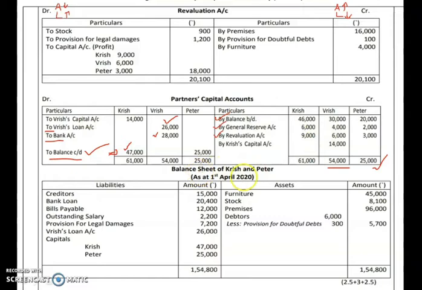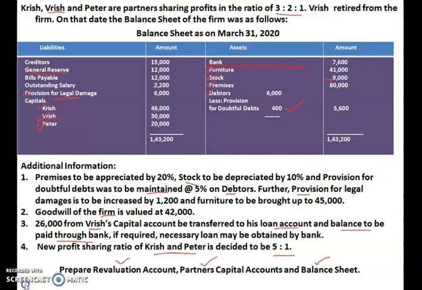Now the balance sheet. You have to look into your old balance sheet to prepare the new balance sheet. Items like creditors, which have no adjustment, will be recorded as they are. General reserve will not be recorded as it is distributed, so it will not be shown in the new balance sheet. Bills payable also has no adjustment.